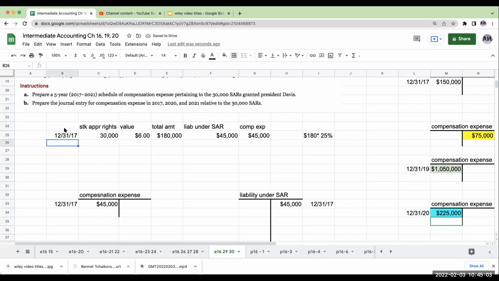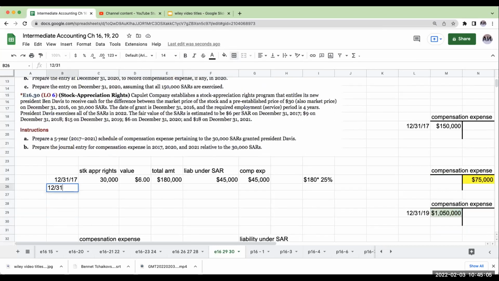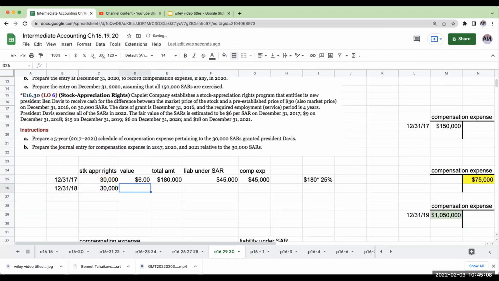So let's now take a look at the next year. On 12/31/18, the stock appreciation rights have not changed. The value is estimated to be $9 now. So my total amount is going to be $270,000. But at this point in time, my liability is not that full amount. Why is that? It's because the employee has not been working the full amount of time to vest. So the amount of my liability is going to be half of this.